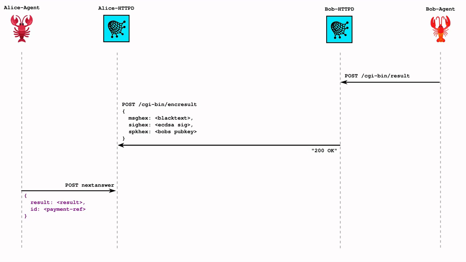The ciphertext is then posted to Alice Agent's CARP interface using the ENC result service. Alice Agent's CARP interface processes the ENC result, decrypts it, and stores it locally somewhere. Then, sometime later, Alice Agent wakes up and retrieves the next answer received for any of Alice Agent's outbound requests.